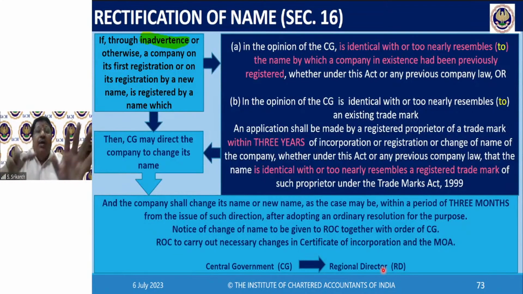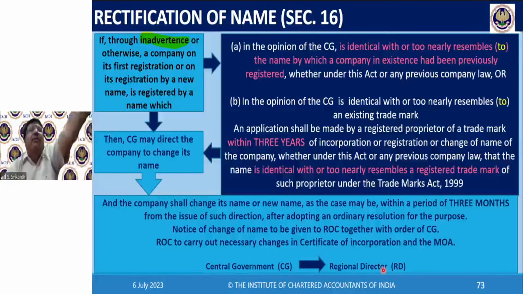Once they get into front-end operations like the ROC, they are called registrar of companies. But he will actually be of deputy secretary or additional secretary rank. His rank will be different. But when he's sitting here, he will be called income tax officer or assistant commissioner or deputy commissioner or chief commissioner, principal chief commissioner, whatever.